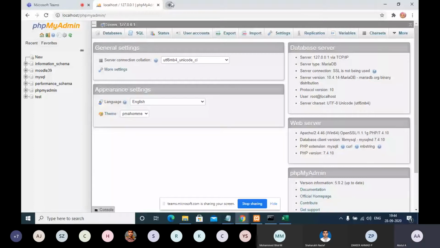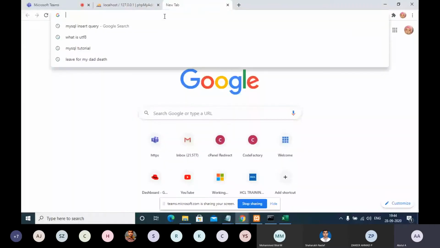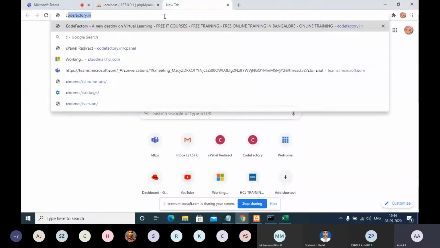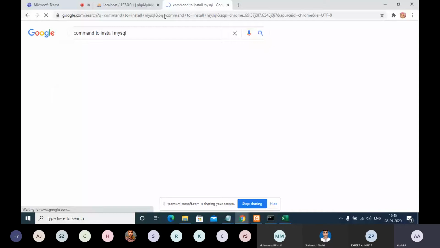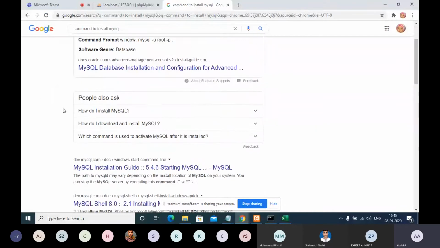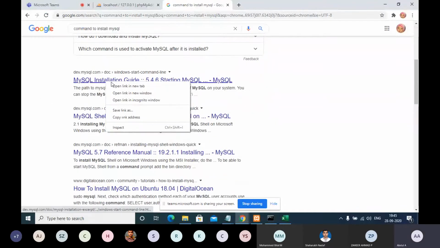But if you want, you can install it separately using some commands. The command is also available in Google. For example, you can search for the command to install MySQL. If you search this, you will get some commands.